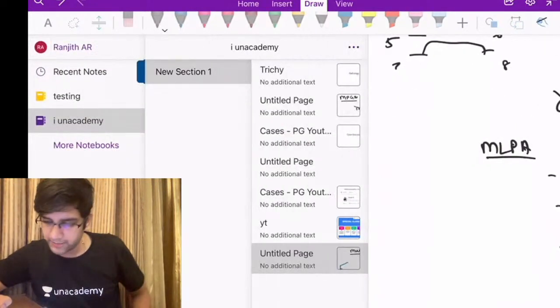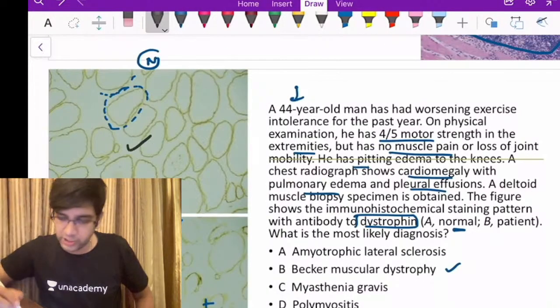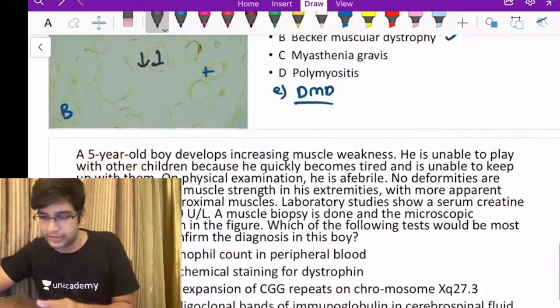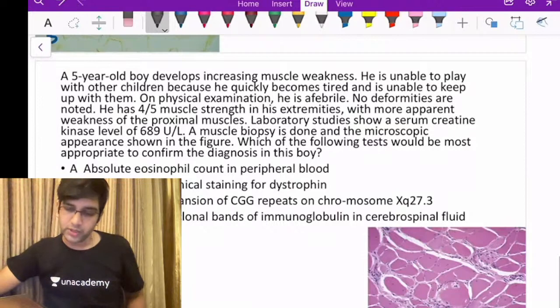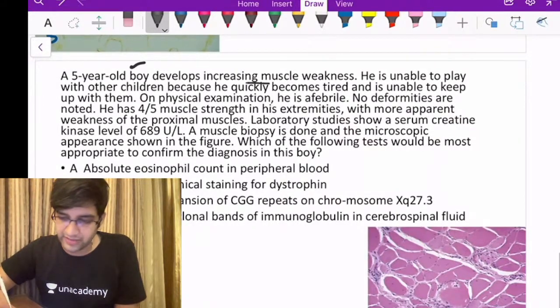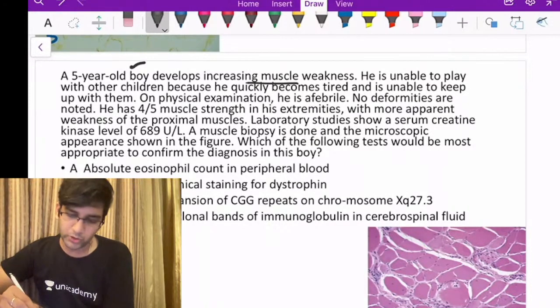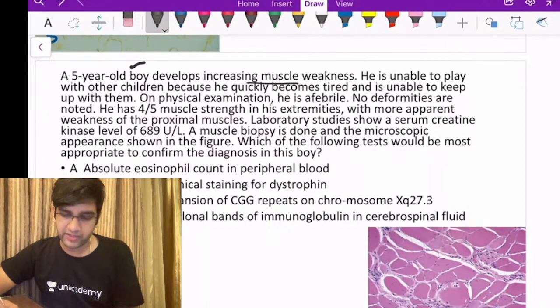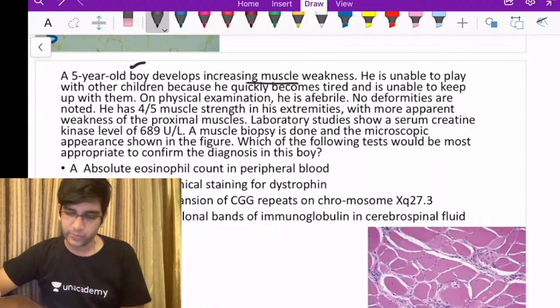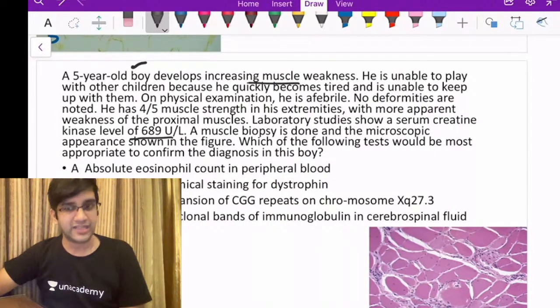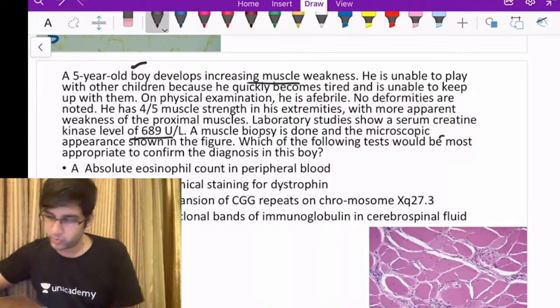So going back to the question, what we saw was a completely normal staining here, and a reduced staining here, so it has to be Becker's muscular dystrophy, fine. Last but one. A 5-year-old develops increasing muscle weakness. He is unable to play with other children, quickly becomes tired and is unable to keep up with them. Again, no deformities, muscle strength 4/5, more apparent weakness in the proximal muscles. Lab shows creatine kinase of 689, which is definitely elevated. Muscle biopsy is done, which shows this.